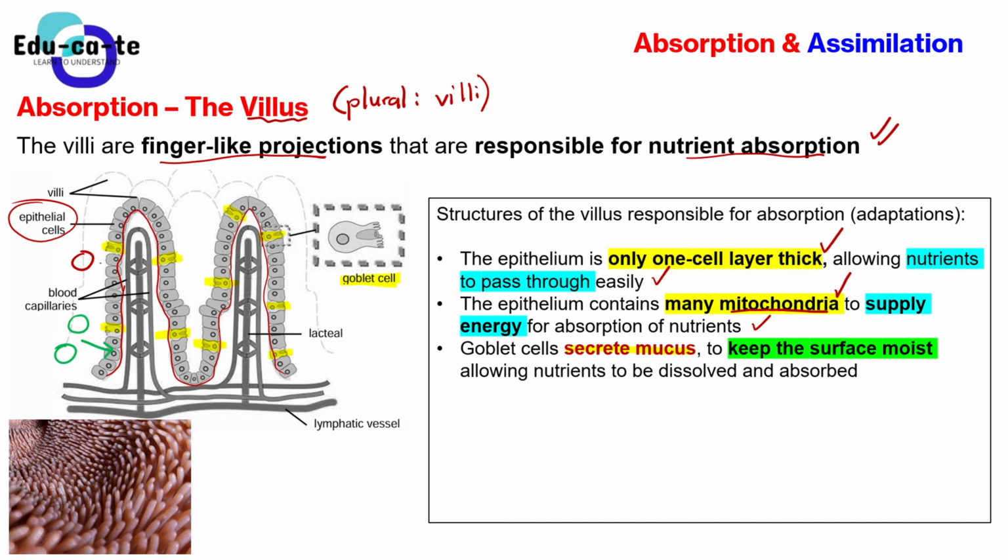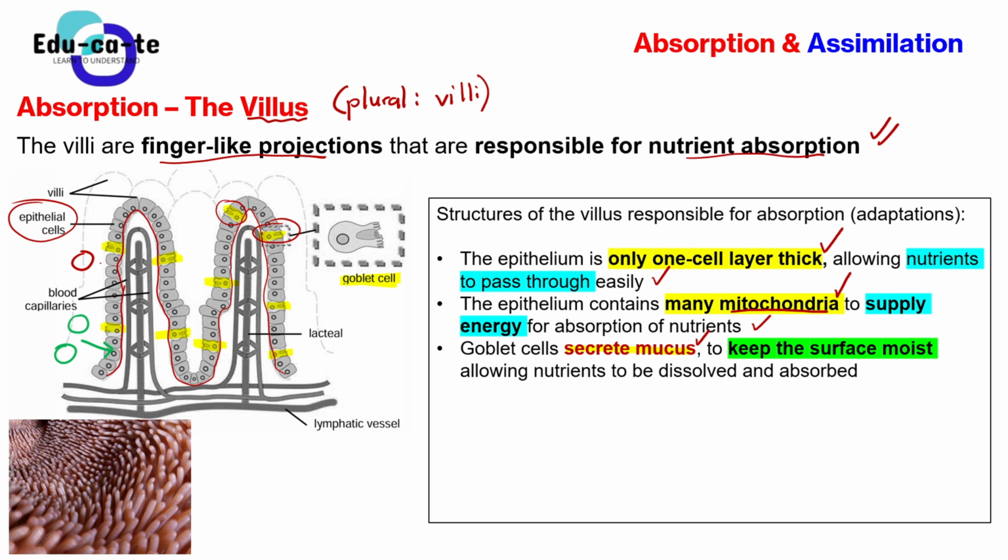You are not done answering. Now you need to explain the importance of producing mucus. If these cells here are producing the mucus, what is its purpose? Remember that mucus is a fluid. It looks like water.